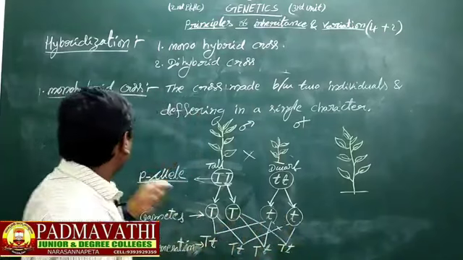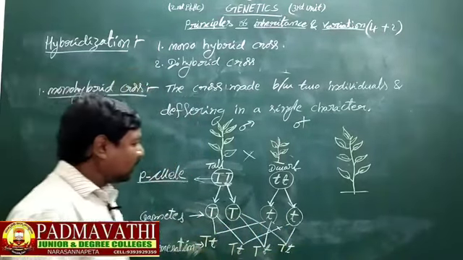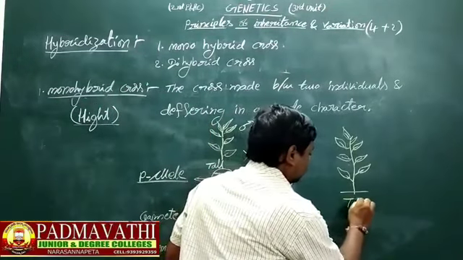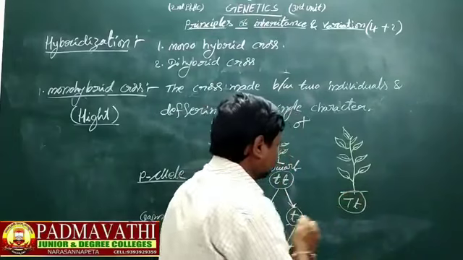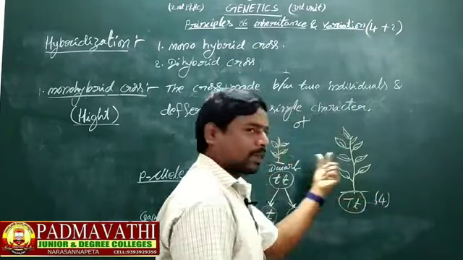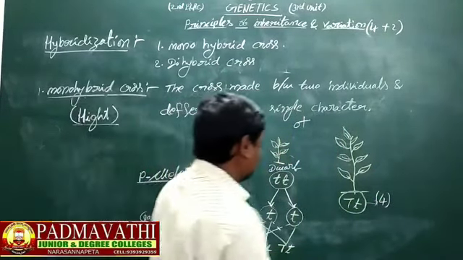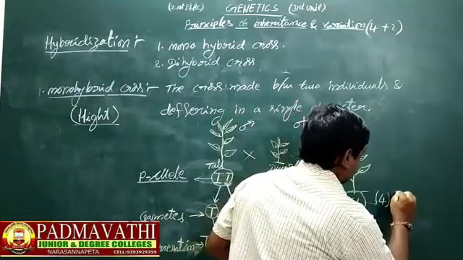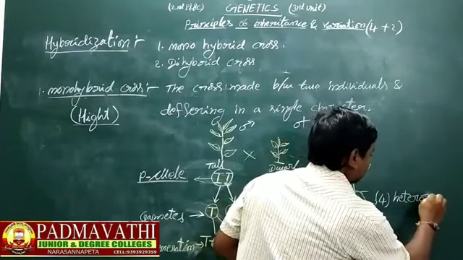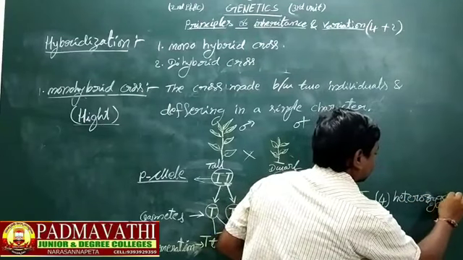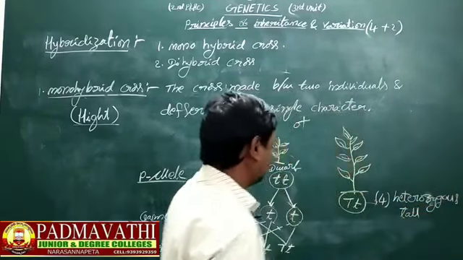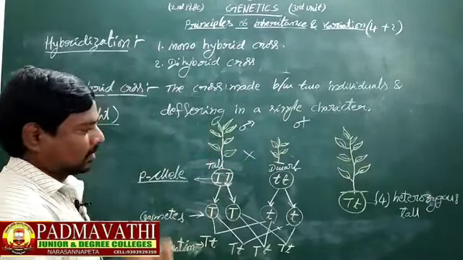In the F1 generation of Mendel's monohybrid cross, 4 heterozygous tall plants are produced. So this type of plants are produced in the F1 progeny: heterozygous tall plants. Okay, this is Mendel's monohybrid cross.